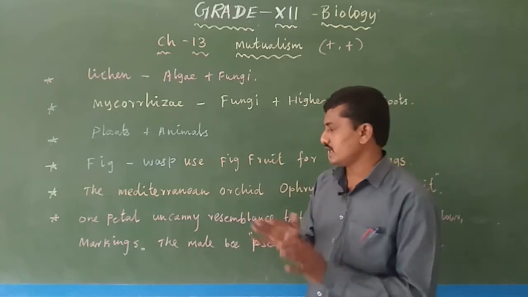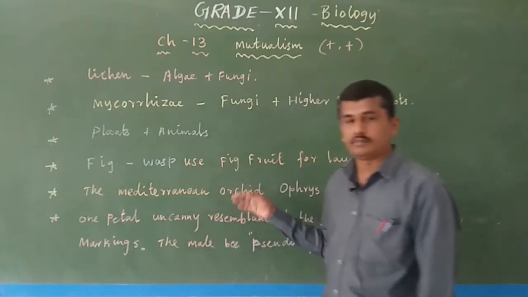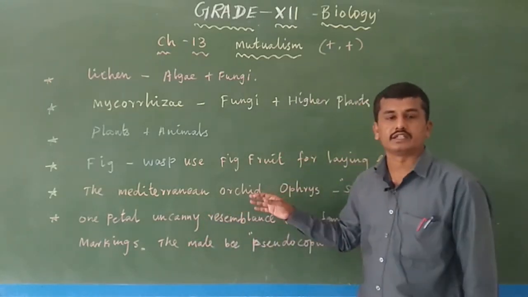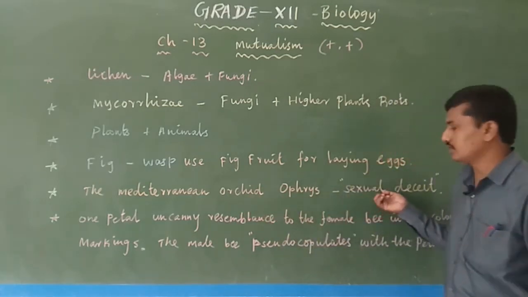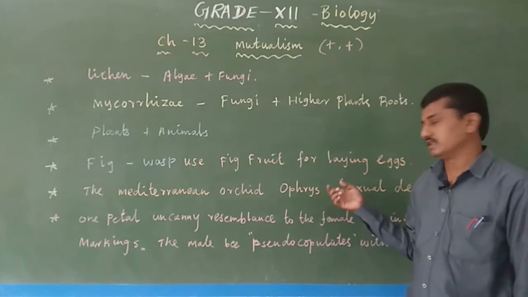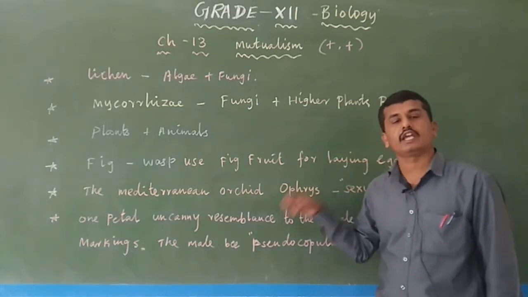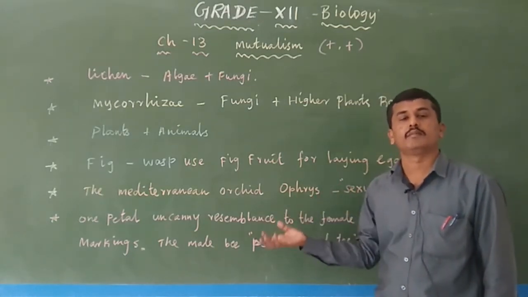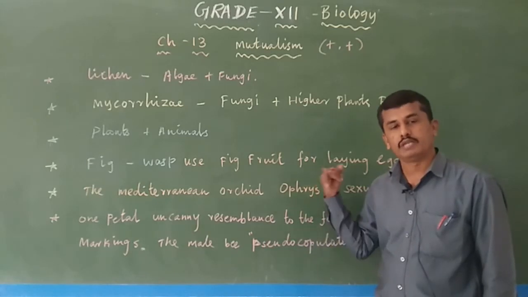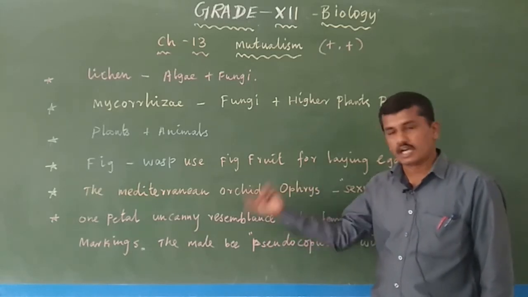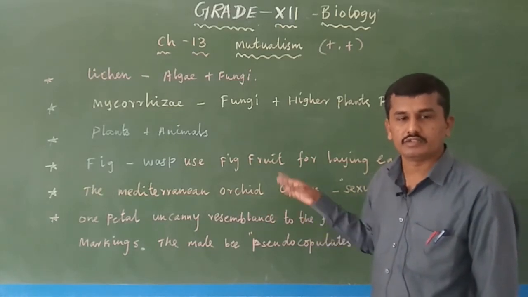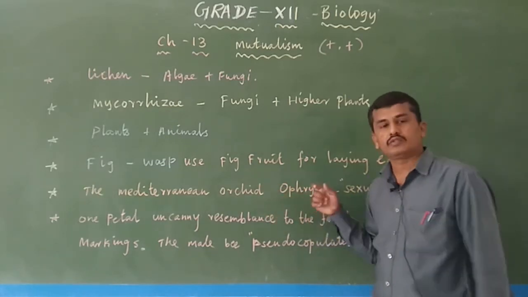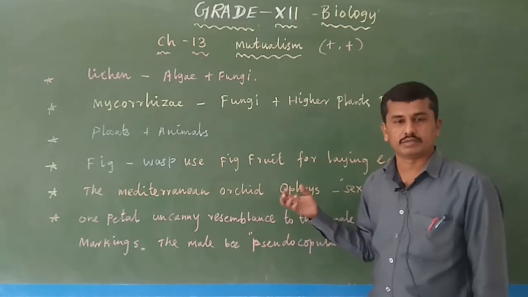Okay, here one organism, the Mediterranean orchid, is benefited for pollination purposes, and the other, the bumblebee, is also benefited through the pseudo-copulation.